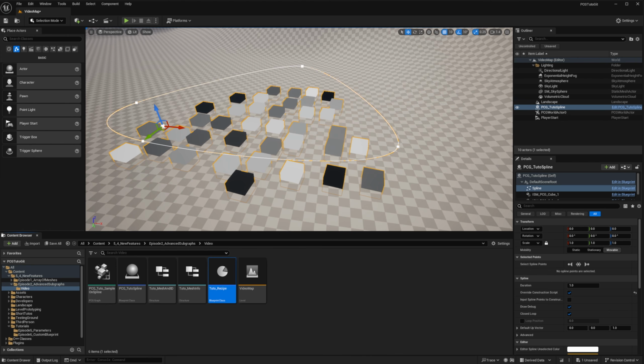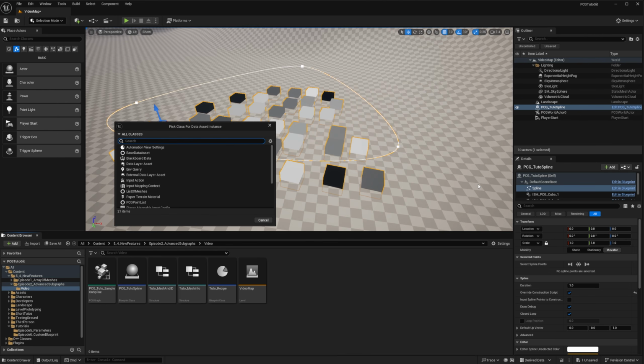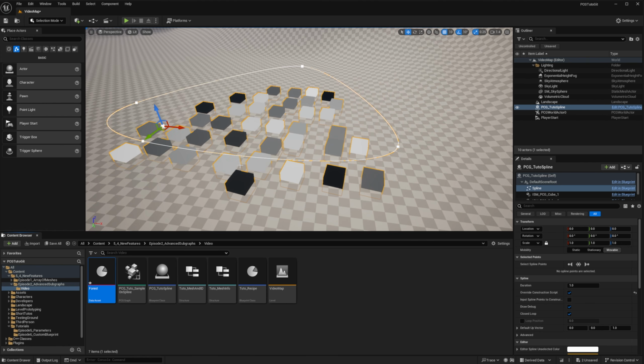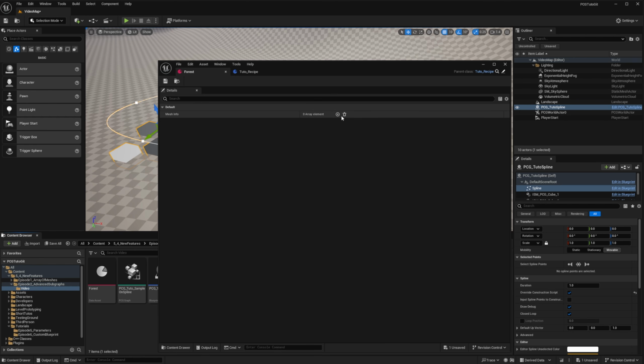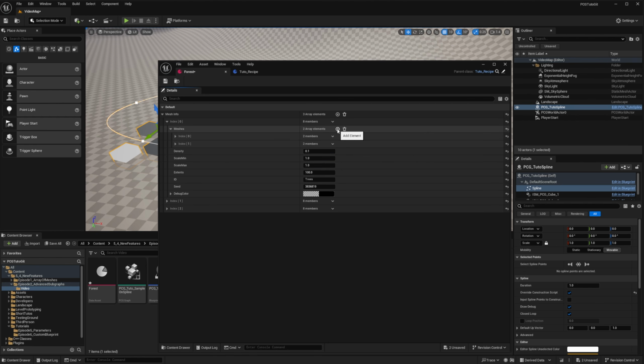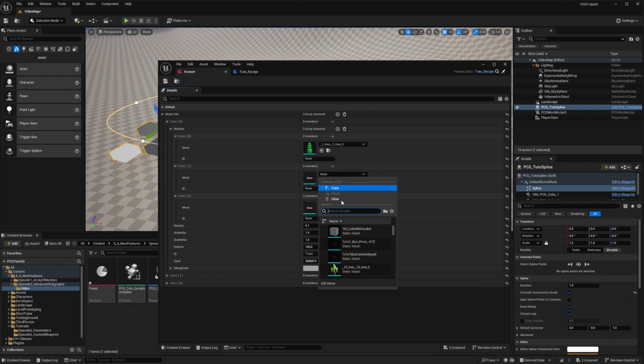And then I want to create a new data asset from the type we just created. So I'm going to create a new data asset of type tuto recipe. And I just call it forest. So I will add 3 levels. The first one will be trees. And the meshes, I will add a few meshes for that, like a few trees from my assets.